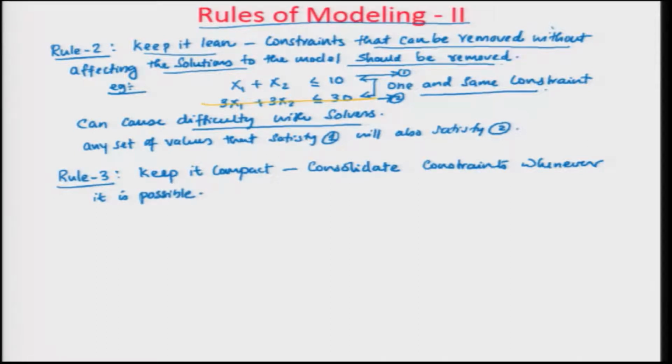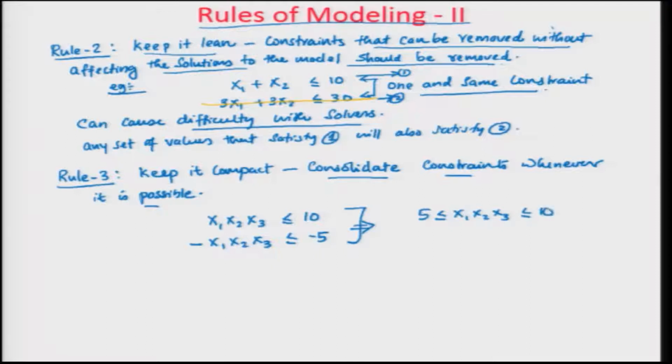For example, if you have a constraint that says x1 times x2 times x3 is less than or equal to 10, and you have another constraint that says minus x1 times x2 times x3 is less than or equal to minus 5, then you can consolidate this by saying 5 is less than or equal to x1 times x2 times x3, which is less than or equal to 10. So this is a consolidated constraint.